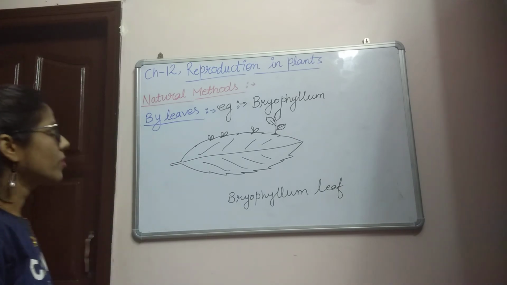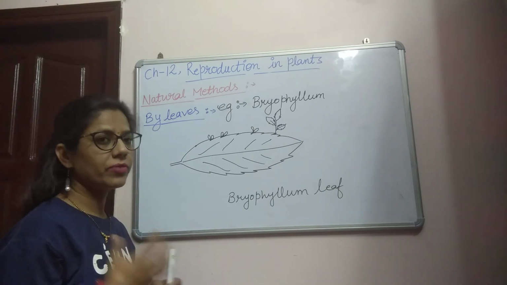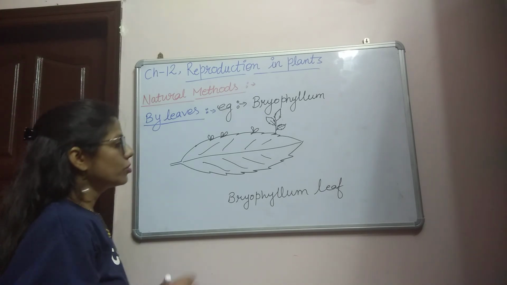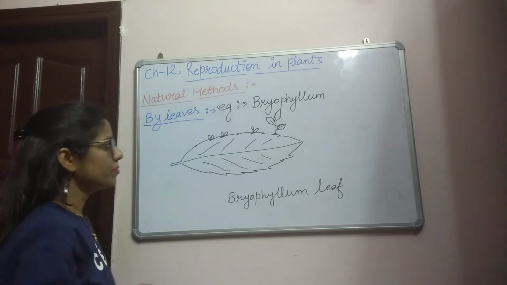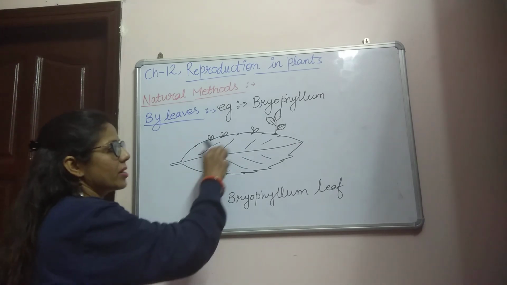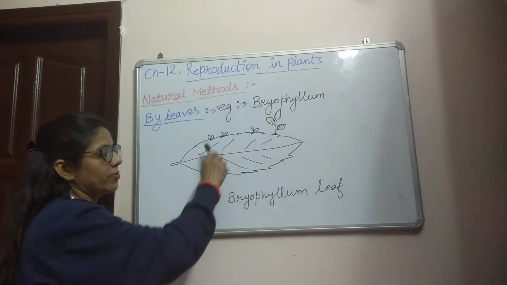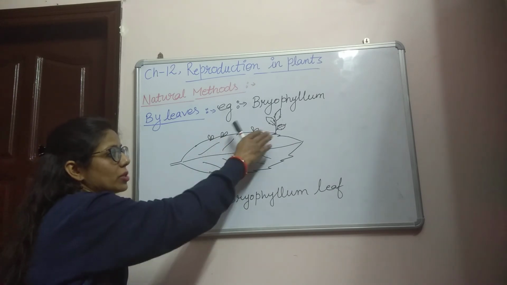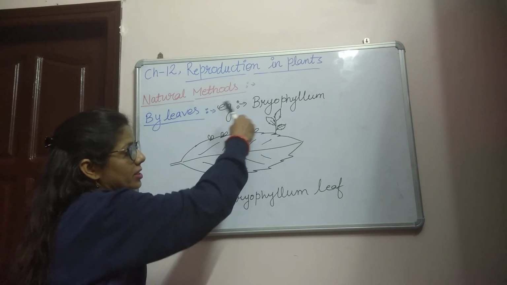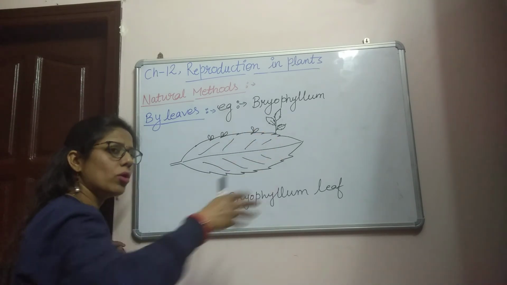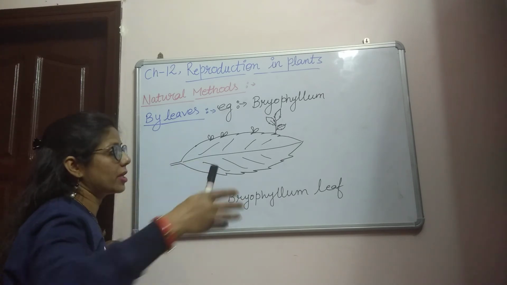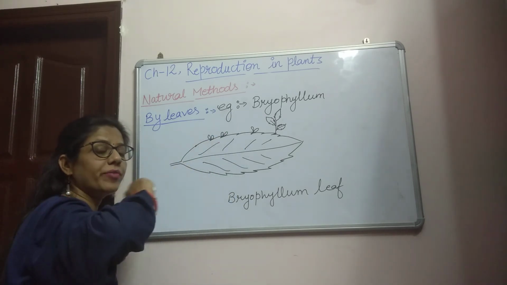Now next natural method, that is leaves. It means leaf के through भी new plant grow हो सकता है. The example is bryophyllum. So you can see the diagram of bryophyllum, okay, and you can see this is a leaf of bryophyllum only, and the margins of the leaf, these are fleshy leaves, and the margins of the bryophyllum leaf have adventitious buds. Similarly always the buds are present other than the stem.